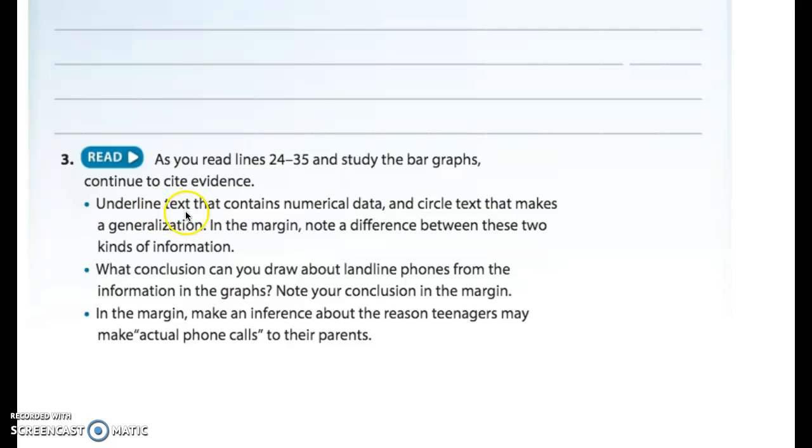So right now, what I want you guys to do is underline the words contains numerical data. So underline that because that's what you'll be doing whenever you come across numerical data. And then I want you to circle text that makes a generalization. So right now, I want you to circle the word generalization. So you'll be circling that in the article. So I want you to circle this word right now.